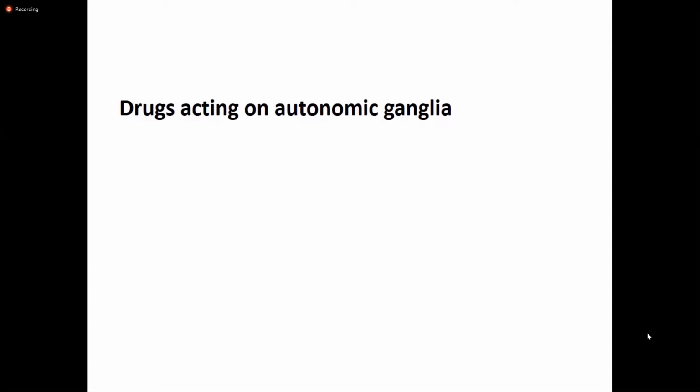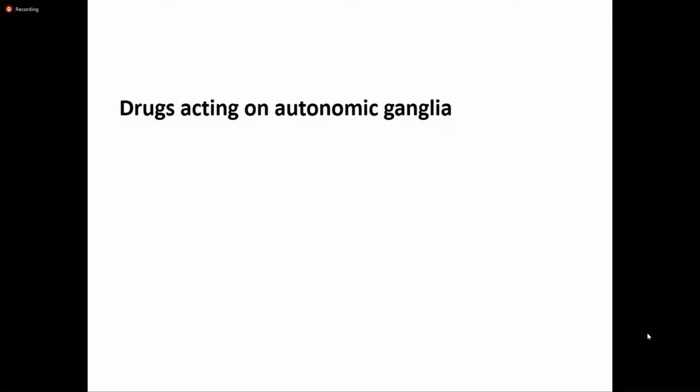These are the drugs that act on the autonomic ganglia, and I hope you remember which receptor is present in the autonomic ganglia. It is the NN receptor. These drugs can either stimulate the autonomic ganglia or NN receptors, or they can block or inhibit them. Among nicotinic receptors, one is the NN receptor and the other is the NM receptor. The drugs that act on NM receptors are basically the skeletal muscle relaxants, which you will study in detail in the musculoskeletal system.